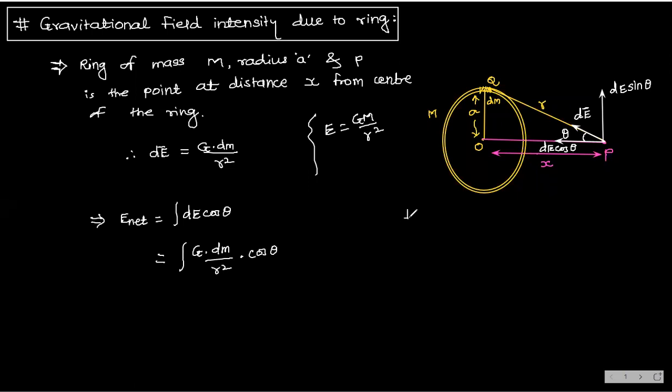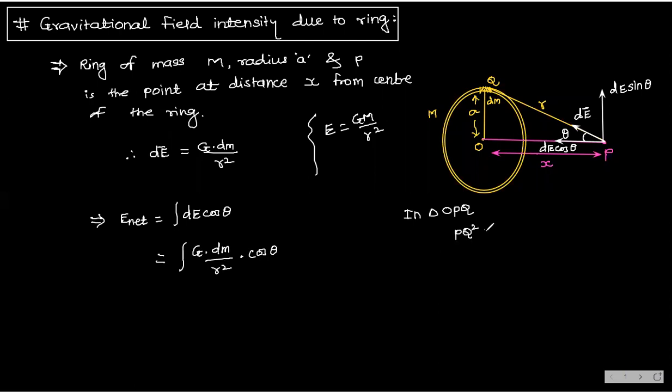Now, see in triangle OPQ. First of all, let's find out cos of theta, or else from the right angle triangle, we will do like this. See here, PQ square.